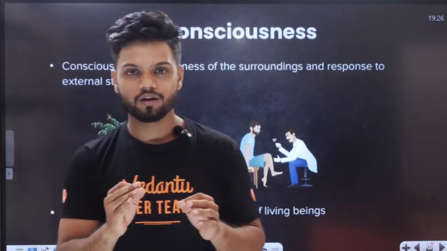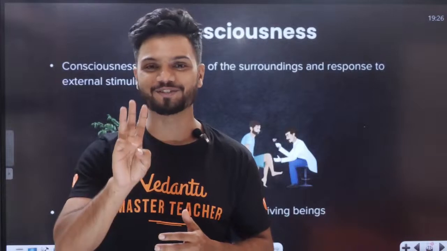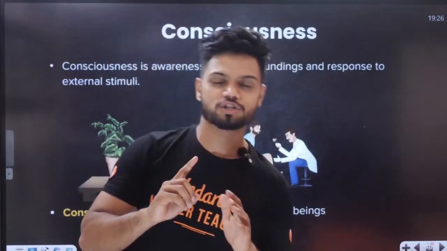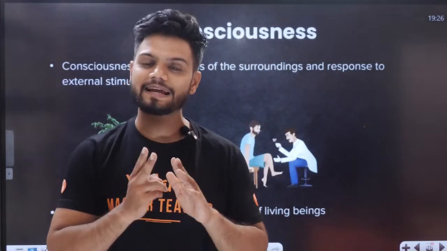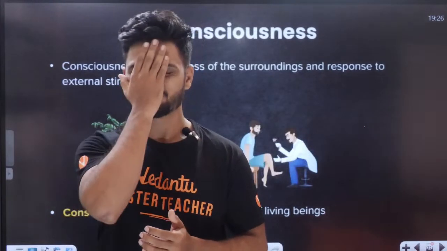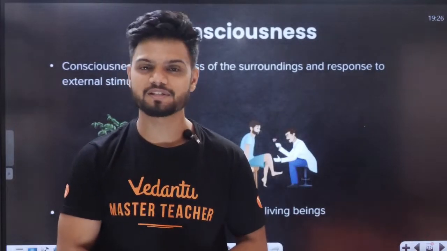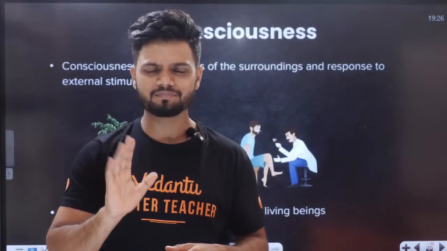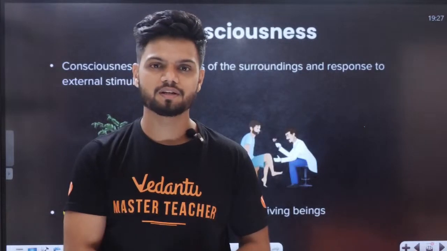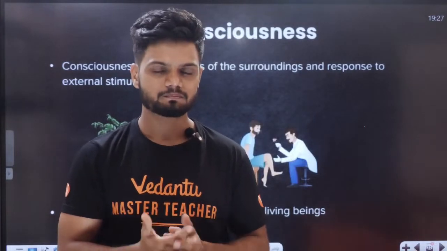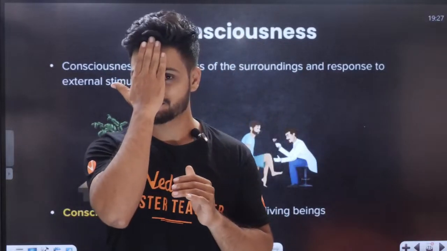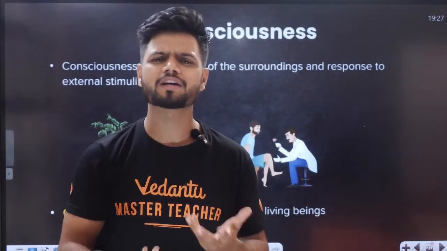In that situation, there are three options given to you. First option is you will dodge. Second option, catch. Third option, it'll hit your face and you'll start screaming. There are three things which can happen if I throw a ball at you. Now students, in every single one of the options, some response you are giving. Dodging, catching, hitting the face. Late response, you'll scream later on, but that is also an expression. That is called consciousness.